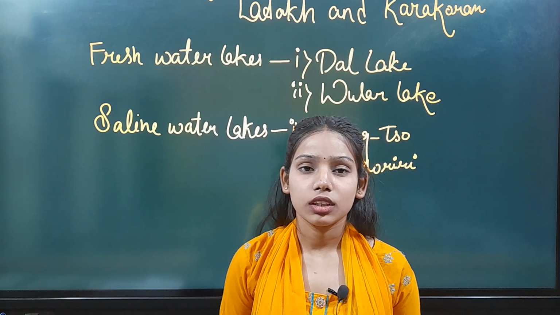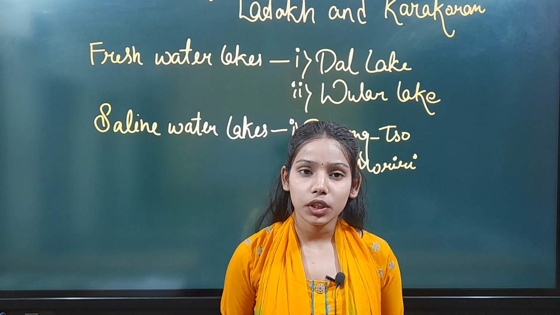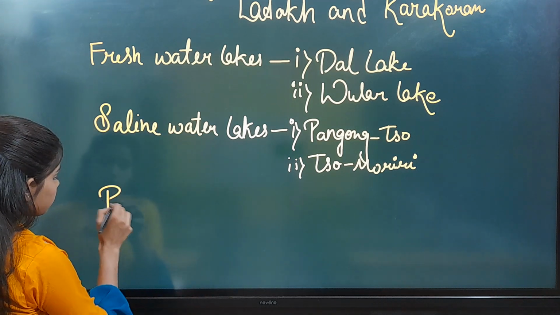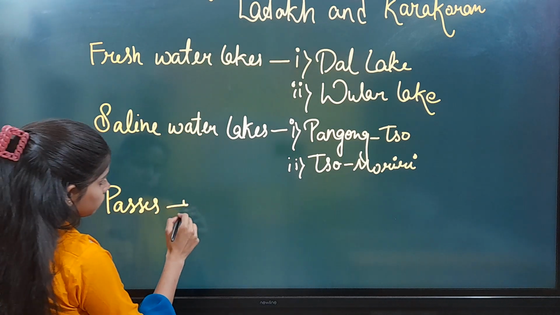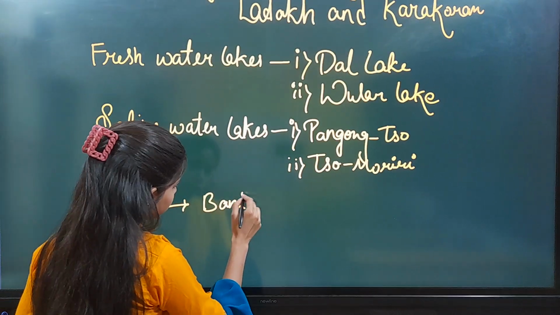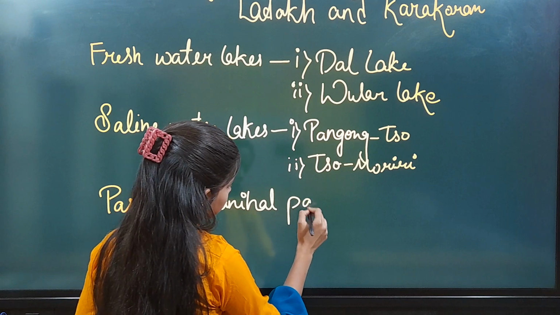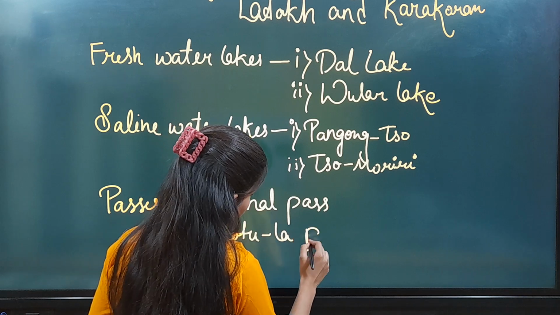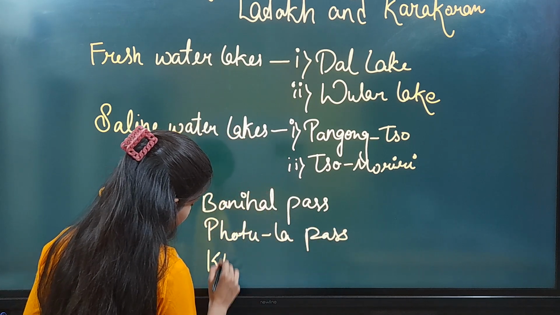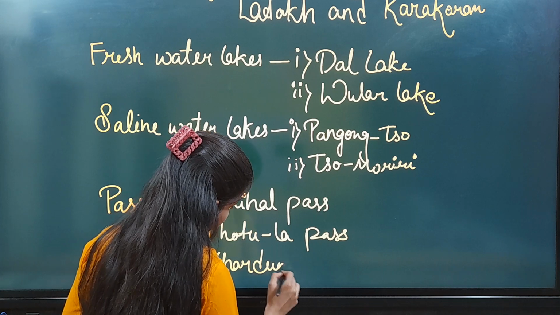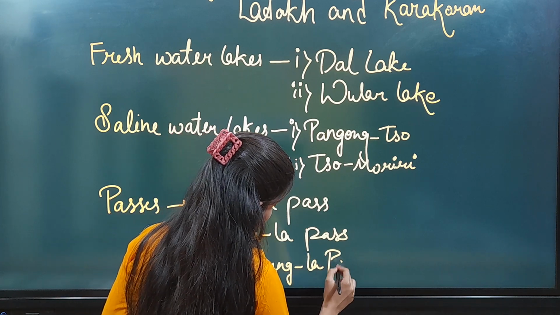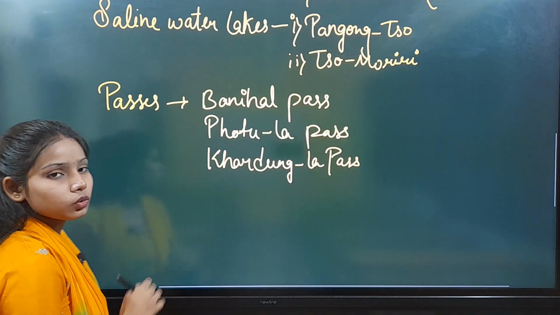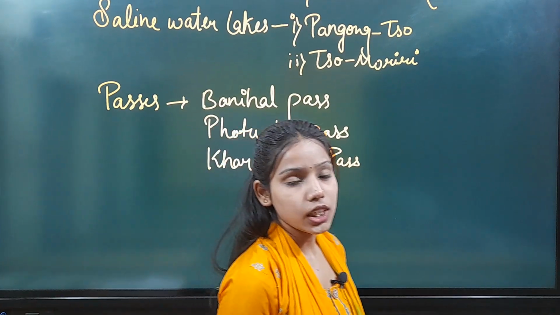The Banihal Pass, the Fotula Pass, Khardungla Pass. Okay. So these are the passes which we notice in these regions.